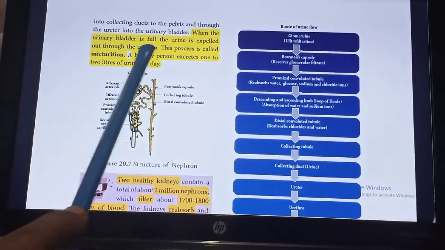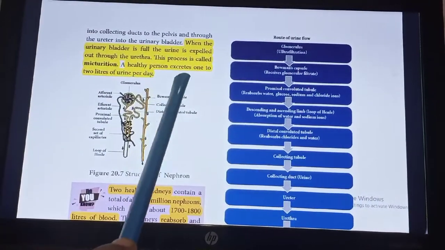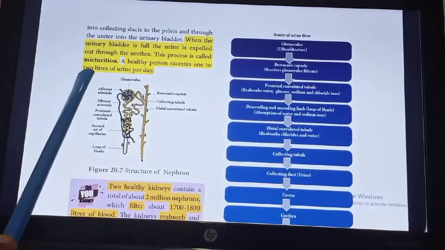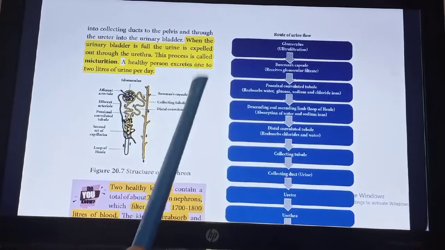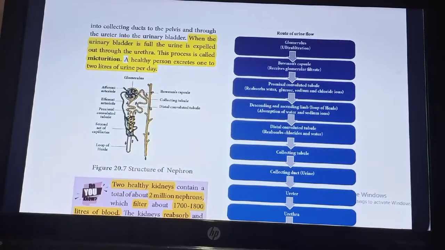When the urinary bladder is full, the urine is expelled out through the urethra. This process is called micturition. A healthy person excretes 1 to 2 liters of urine per day.